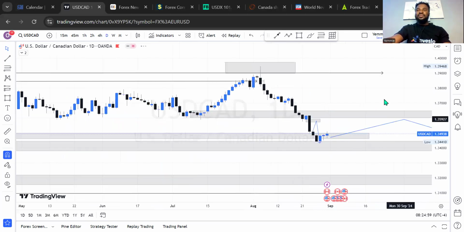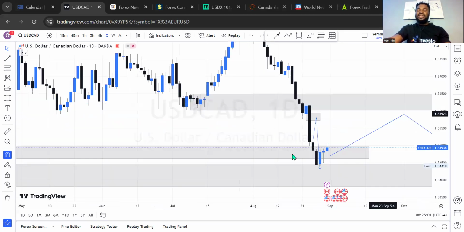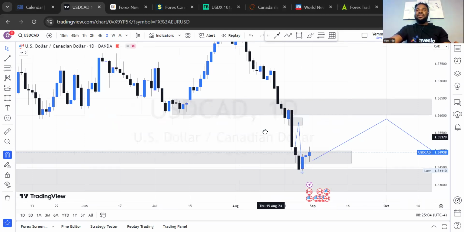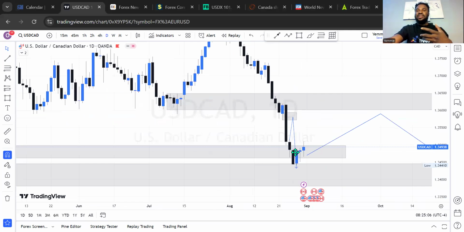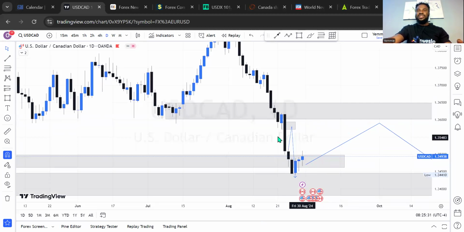So on daily, let's see the information properly on daily. For the past 3 trading days of last week, we saw that the candlestick has actually been giving us a vibe for a bullish movement, and this has actually cleared from the previous discounted price level that the buy picked up from. So with this information, we can just be expecting this to be in a bullish direction, just like this, expecting the market to go and fulfill more of this buy opportunity. The level between this price and this price, which is the fair value gap, you can see, is expected to be cleared and filled in for the price to be efficient in this direction. So on daily outlook, USDCAD remains a bullish movement for me. This is my bias on USDCAD.